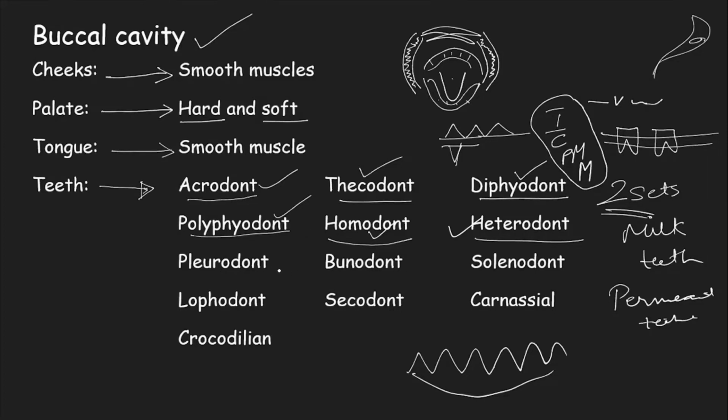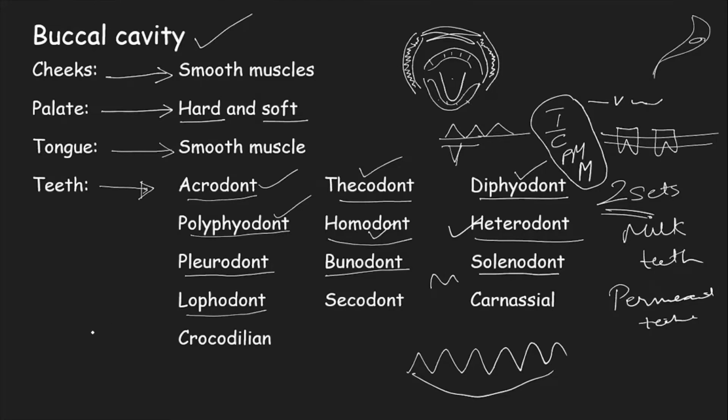Purodont are the ones which have different types and varieties of teeth. Bunodont is based on the type of crown that is present. I just have images of all these in the next slide, we will go to that. Solenodont is also based on the structure of the teeth as it appears above the jaw. Same as with the Lophodont.